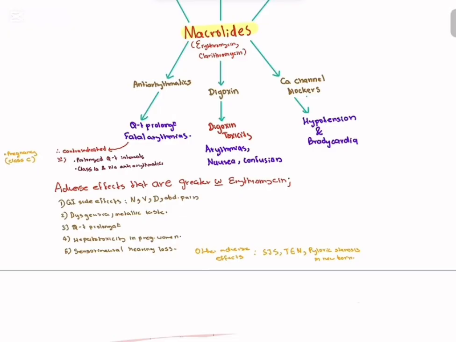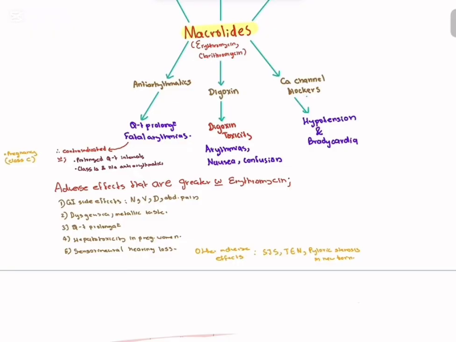Macrolides are also given as maintenance therapy in conditions such as bronchiectasis and COPD, and prescribing macrolides helps in reducing the exacerbations of COPD. In addition, they are given in pharyngitis, tonsillitis, sinusitis, and also in triple therapy for H. pylori infection: clarithromycin, amoxicillin and omeprazole, which is a proton pump inhibitor.